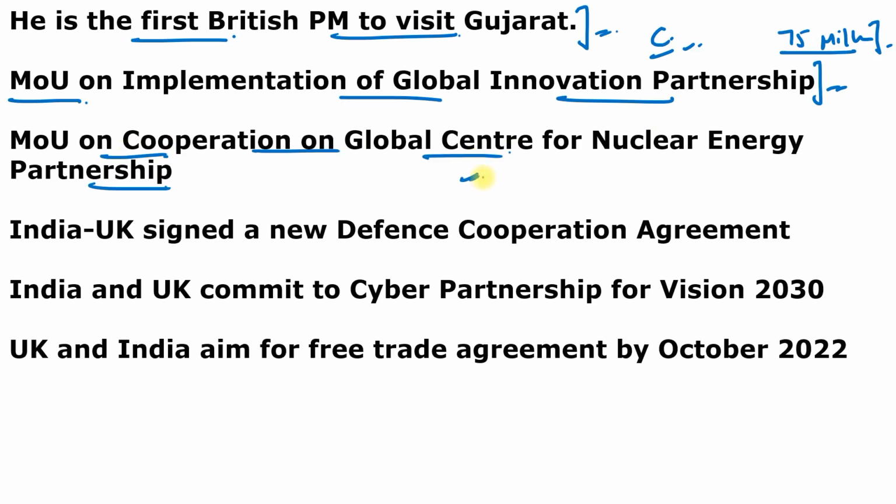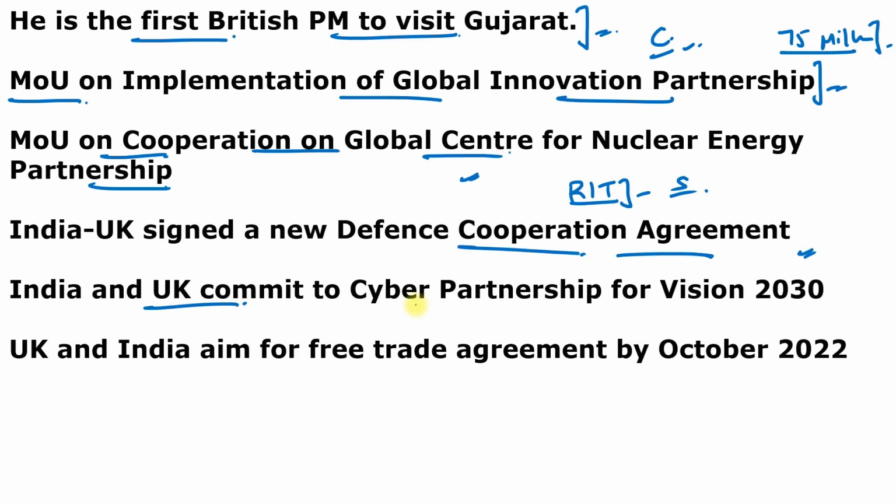And under this MOU, both sides will jointly promote research and training on the nuclear energy studies, radioactive applications, nuclear security and safety. Next, United Kingdom and India also signed a new defense cooperation agreement. So it is for closer security ties and easier procurement of weapons. Exact details of the security partnership were not immediately available.